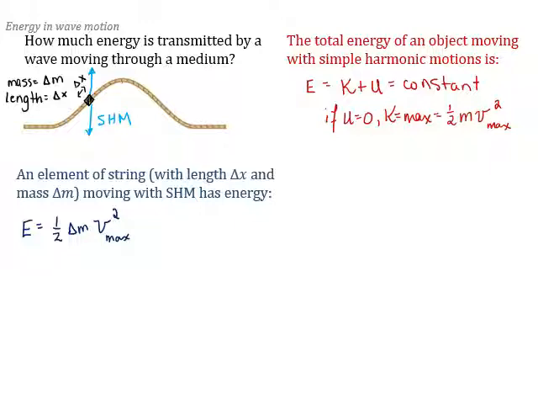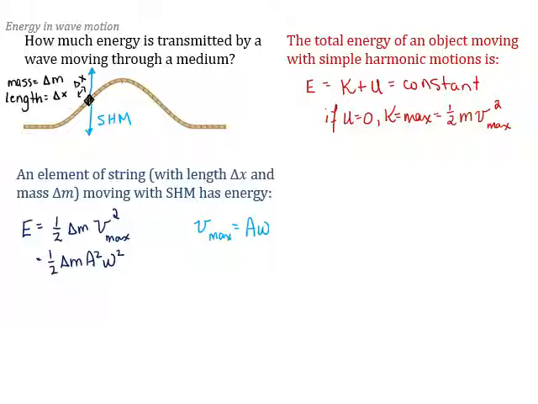Well, what do we know about V maximum? We know that V maximum is equal to A times omega, where A is the amplitude of the wave and omega is the angular frequency. Let's put that in our expression: 1/2 times delta M times A squared times omega squared. A and omega are squared because V was squared.